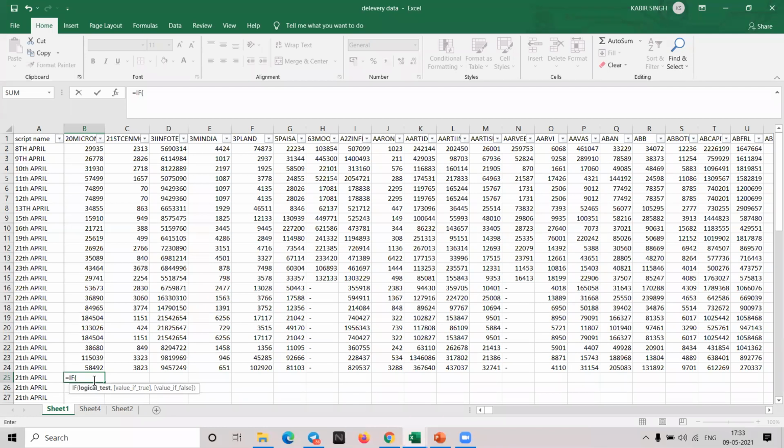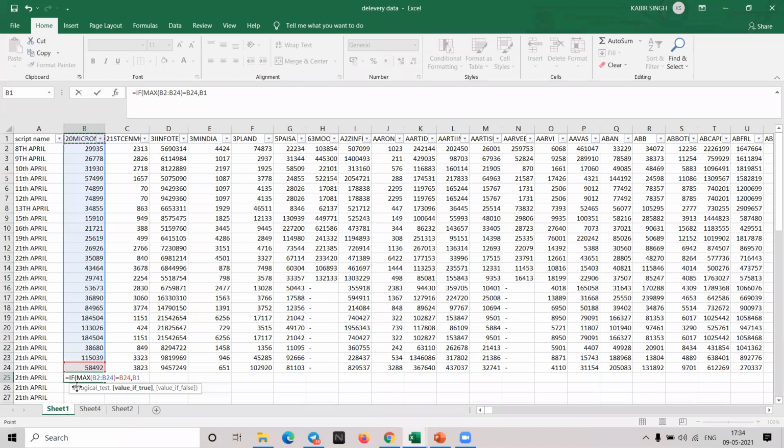One more condition inside this, one more logic I want: MAX. I want to check, so I'll select the complete list. This is the range. MAX of the complete range. If the max is equal to the last one, that is the latest delivery quantity, and this one is the highest, then give me the name of the stock.